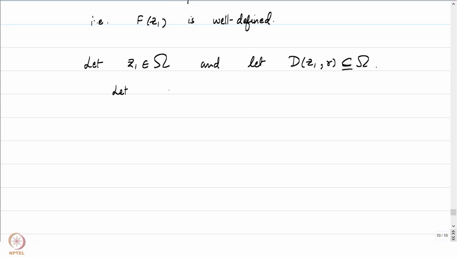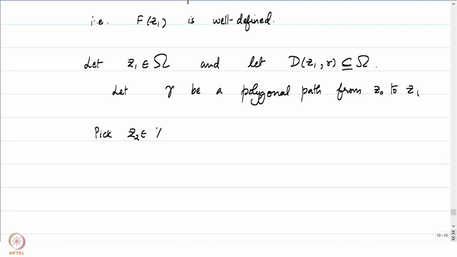Let gamma be a polygonal path from z0 to z1, and pick some point z2 in the disk of radius r around z1, and let gamma z1 z2 be the straight line path which joins z1 to z2.